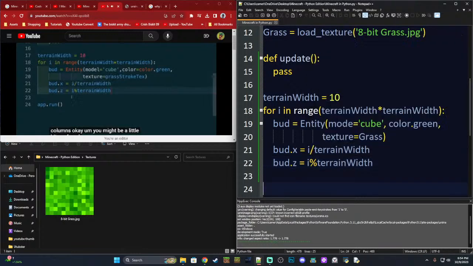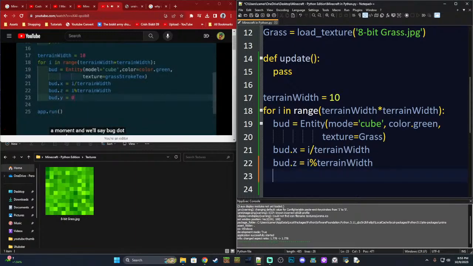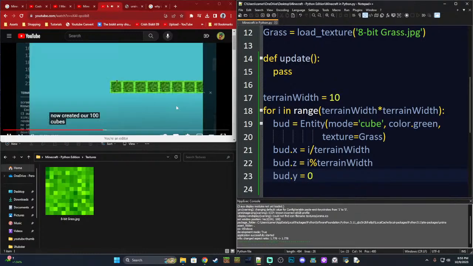You might be a little bit confused, but don't worry. If you've done grids and things before, we could use a loop inside of a loop, so we could nest loops. We could do the outside loop for the X positions and an inside loop for the Z positions. But if we just want to create things with one loop, we can just use divide and then modulo to get our grid positions. We'll see that working in a moment, and we'll say bud.y equals 0. Okay, let's go and see if that's now created our 100 cubes.